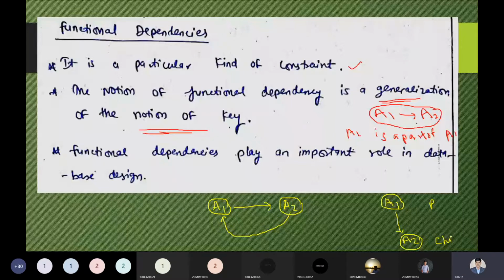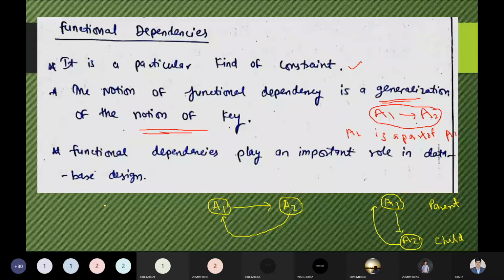Focus on my words properly. A2 is a child of the parent A1. So A2 is a part of the A1. So we can say A2 depends on the A1, and A1 is determinant to A2. That is the notion of functional dependency. So how can I write A1 determinant A2? Because A2 is an attribute that is dependent on the A1.